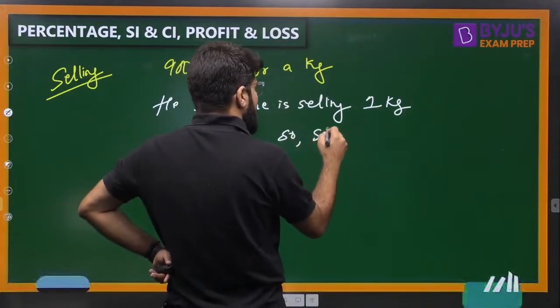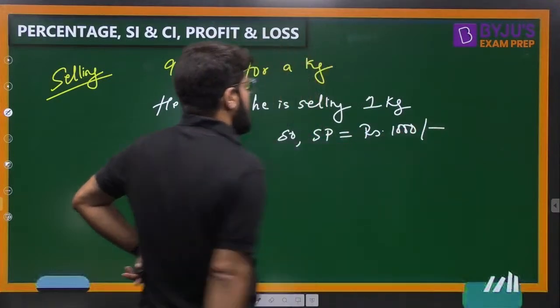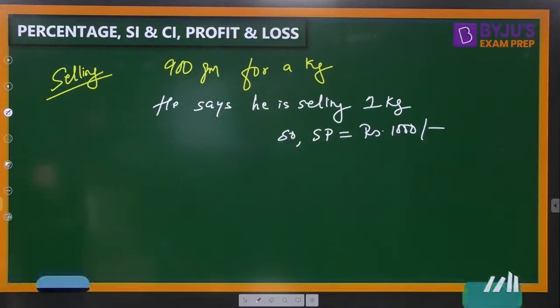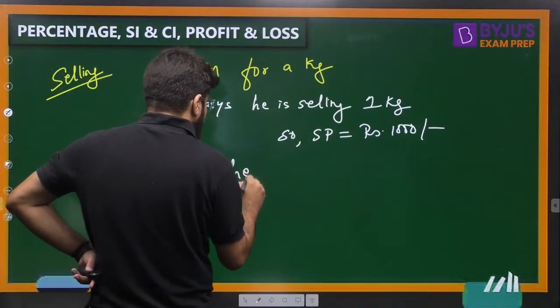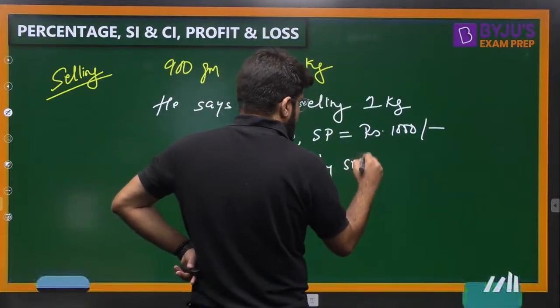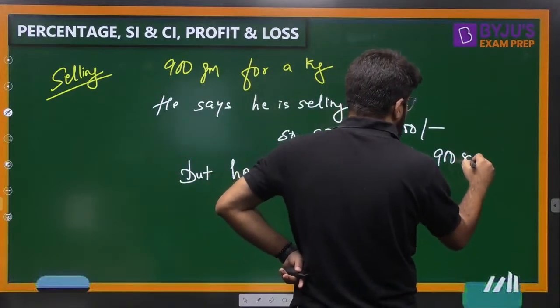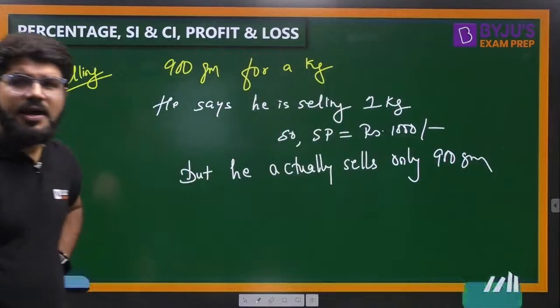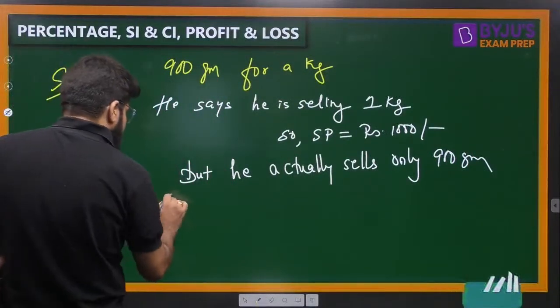So what is the selling price? Selling price of 1 gram is 1 rupee. So selling price of 1 kg is 1000 rupees. But due to the false weight, he actually sells only 900 grams. 100 grams in his pocket, right? So let us again come to the effective concept.